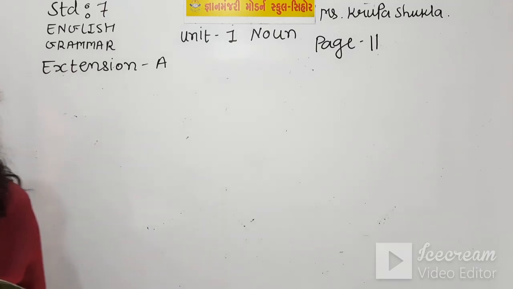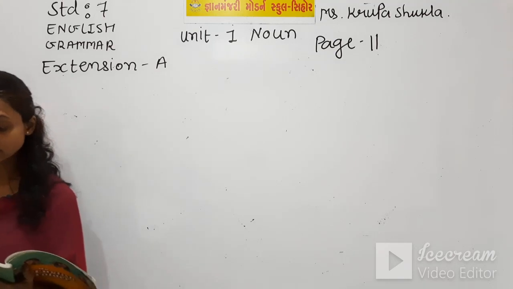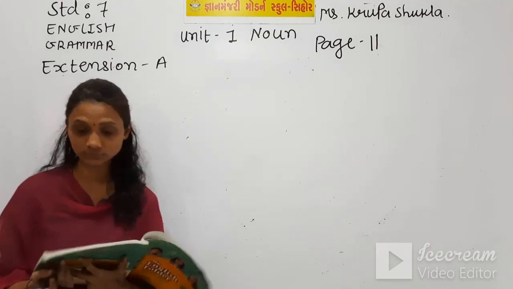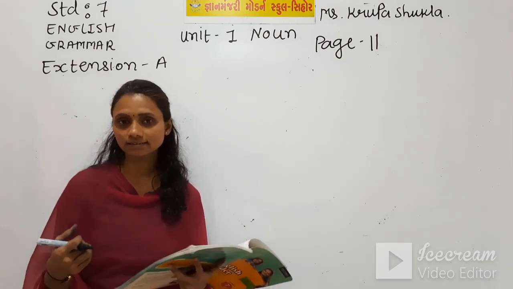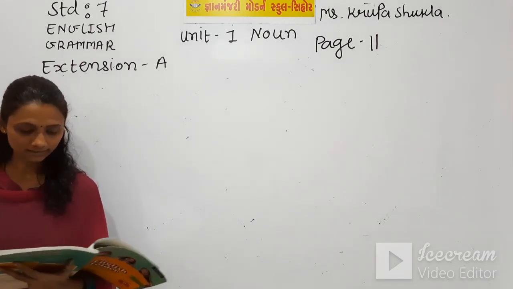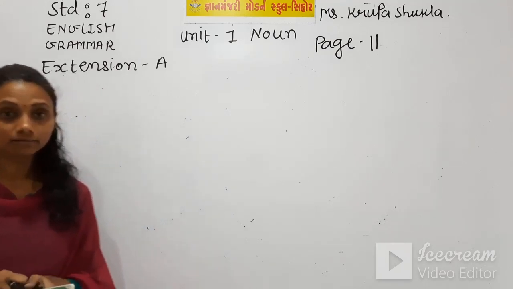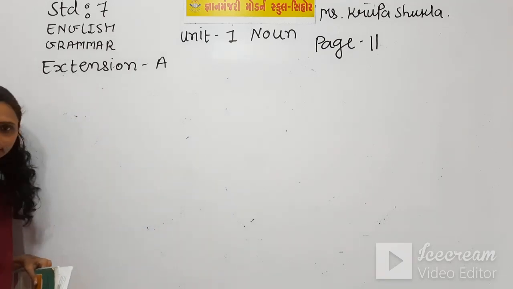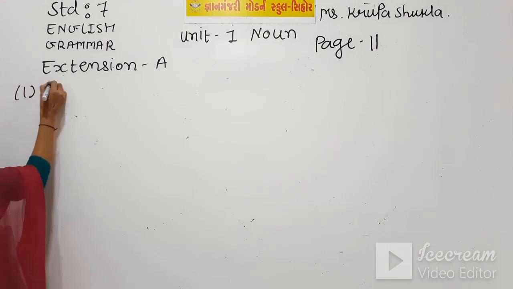And the instruction is, underline the errors in the following sentences, then write down the correct sentences in the space provided. Here again, wrongly used words are given. We need to underline that. First is, I gave him an advice. So that advice word is wrong. So underline that advice word and write, I gave him a piece of advice.